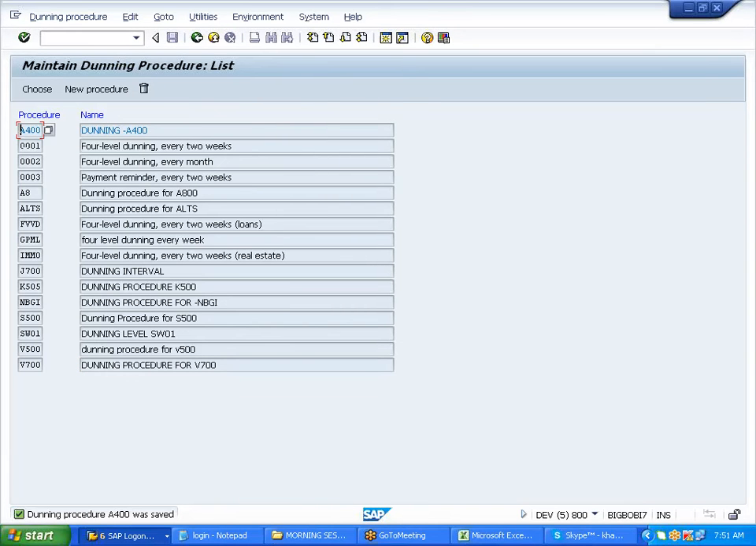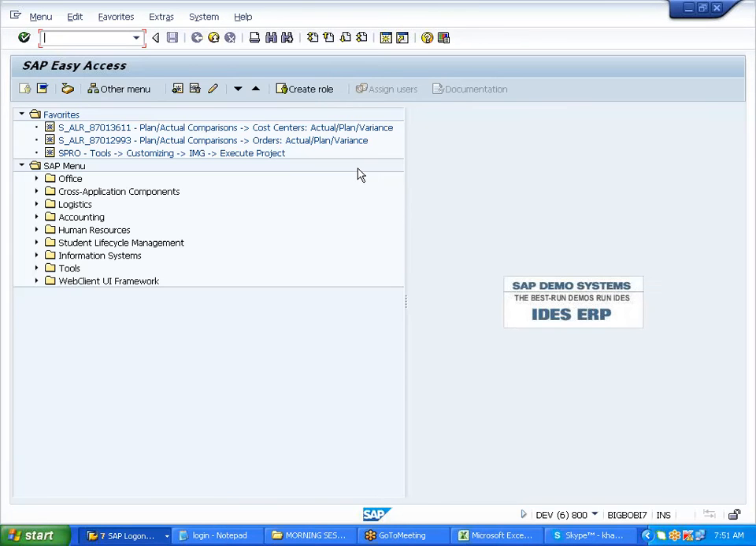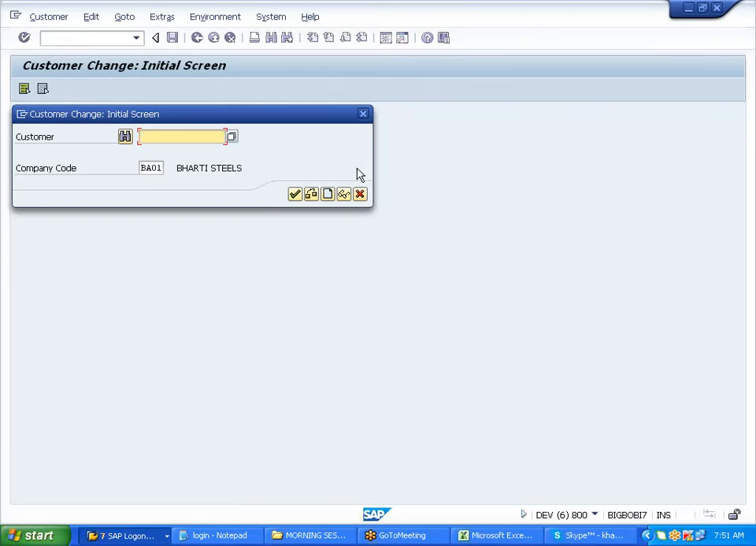So this dunning procedure, whatever we are seeing, this dunning procedure needs to be assigned in the customer master. FD02.